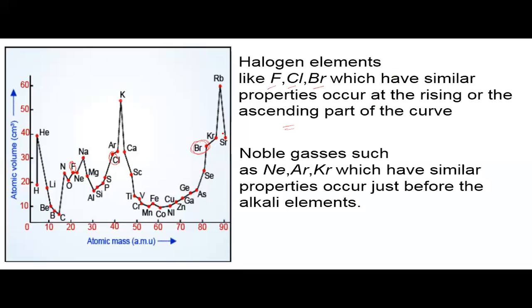Now, noble gases such as neon, argon, krypton, which have similar properties, occur just before the alkali metals. So, before the alkali metal, neon is present. Before potassium, argon is present. Before rubidium, krypton is present. So here you can see sodium is an alkali metal. Before it, neon is present. Before potassium, argon is present. Before rubidium, krypton is present.